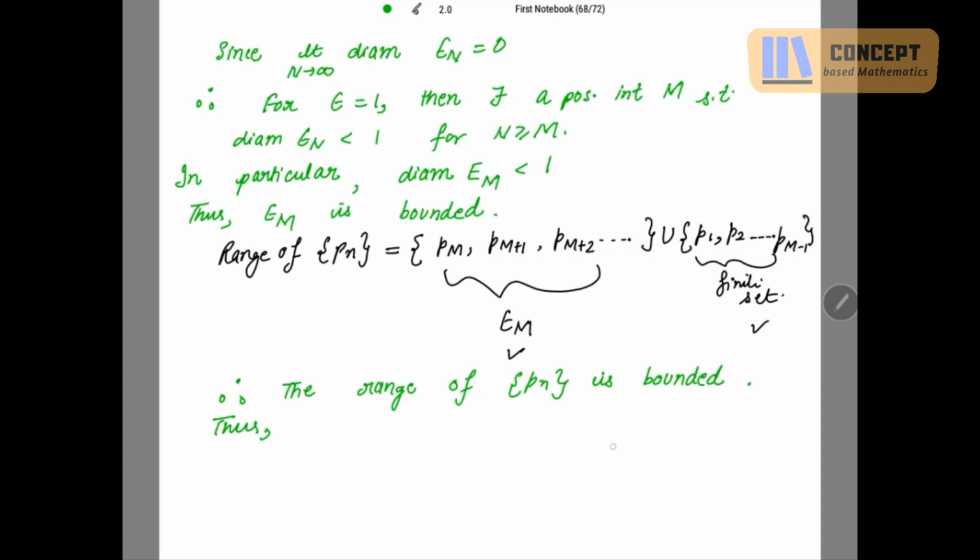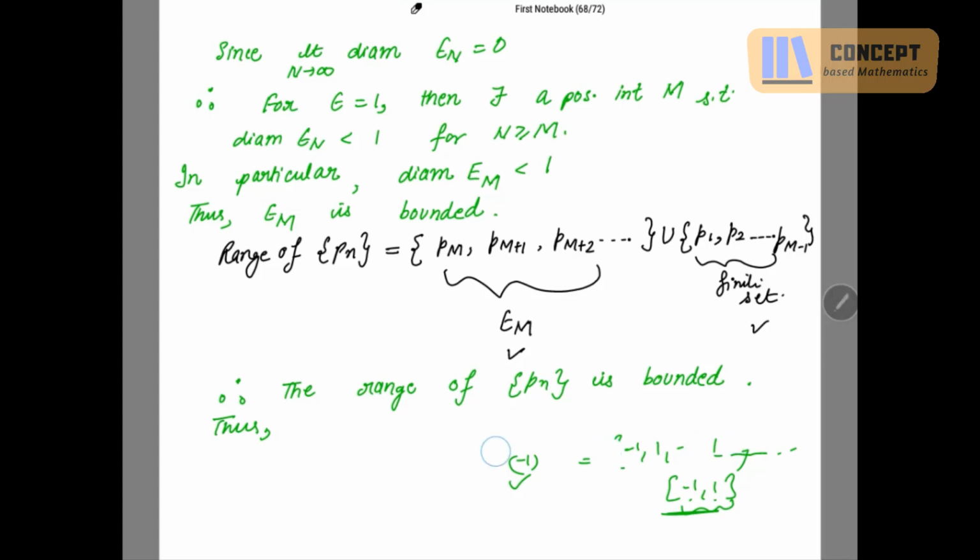You know, if your sequence is like -1, 1, -1, 1, suppose this will be your sequence, and so on. What is the range for this sequence? The range is -1 and 1. What is the meaning of the range? The distinct points of the sequence. So these are the distinct points of the sequence, right? And it is a finite set, it is a bounded set. Hence, this sequence is also bounded because this range is bounded.